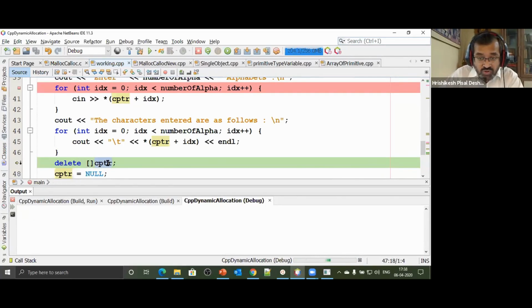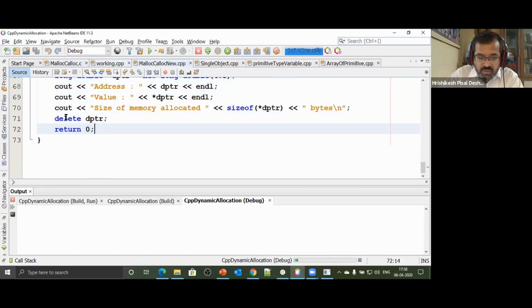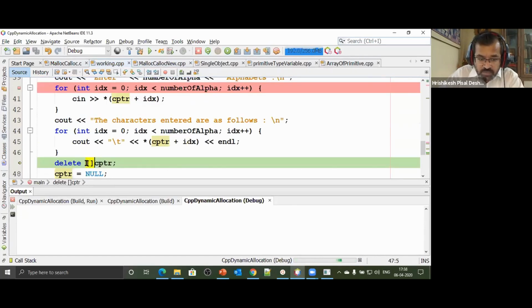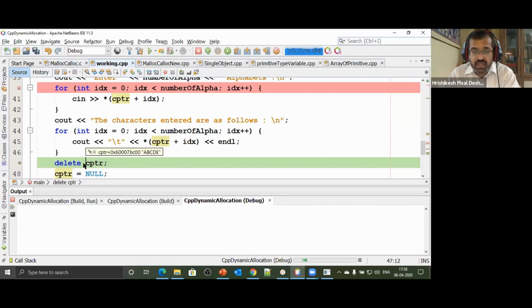I'm going to show you the proof of this later with objects. It does not delete the entire array if I do not use this square bracket. Last time when we had used operator delete, we were directly saying delete dptr. It deleted a single variable. So if I say delete cptr over here, and had I not used this square bracket,